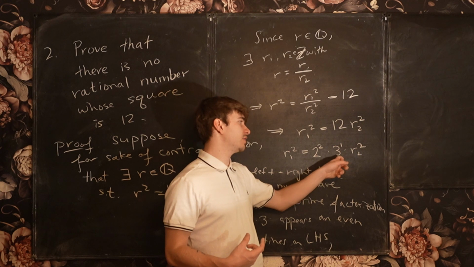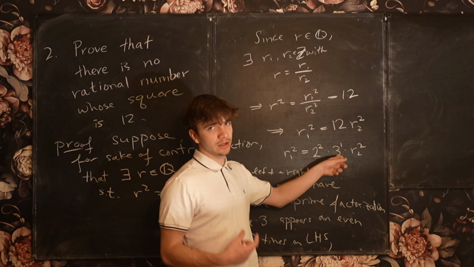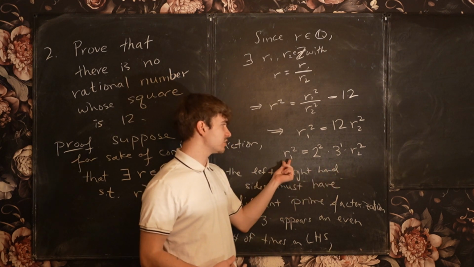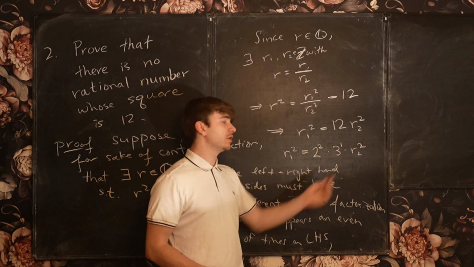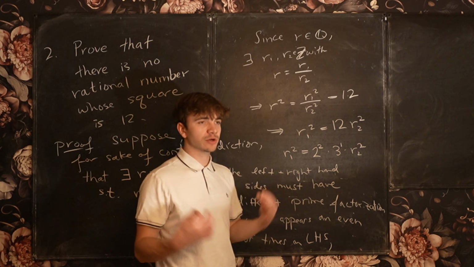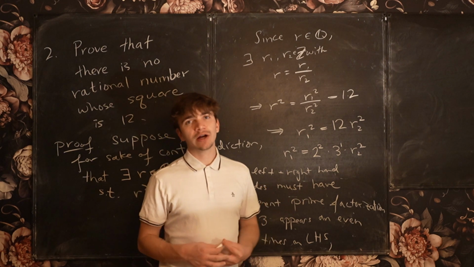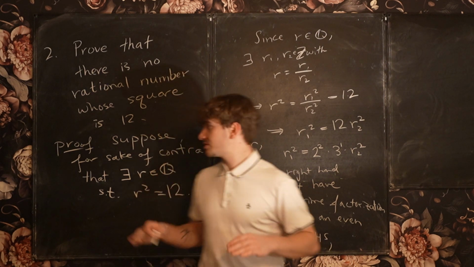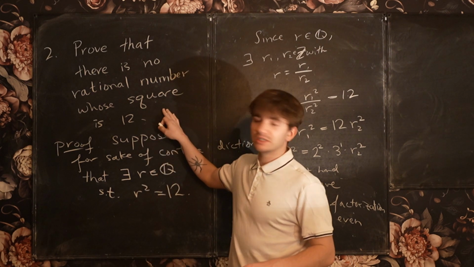And then finally, I have this multiplied by 3 to the power 1. So I'm going to end up with an odd amount of 3's on the right-hand side. So basically, we have one number with 2 different prime factorizations, which contradicts the uniqueness of a prime factorization. So this is the fundamental reason why this statement must be true.